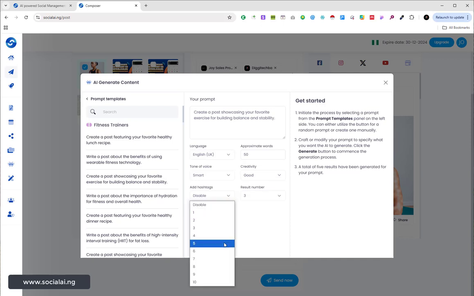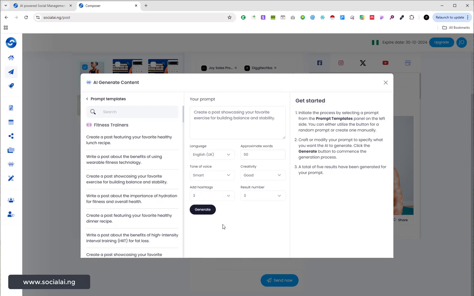You can also tell it to include hashtags. Don't forget, this tool is integrated with OpenAI Premium, whereby you can use premium and advanced OpenAI directly from this dashboard without subscribing on OpenAI, without subscribing on any AI out there, right?